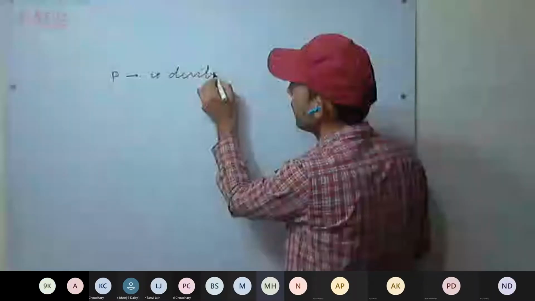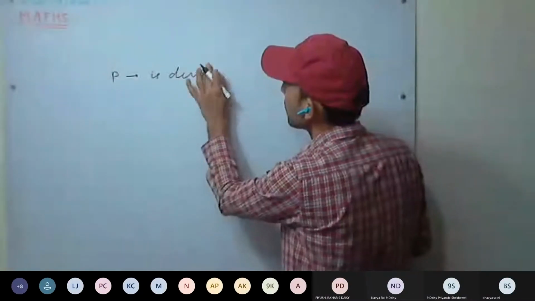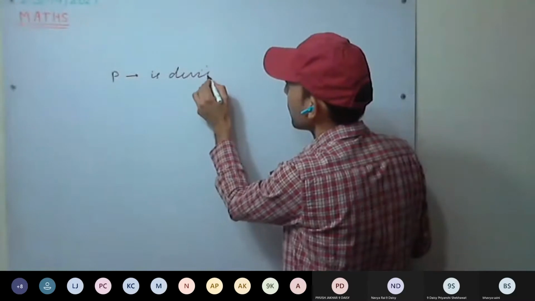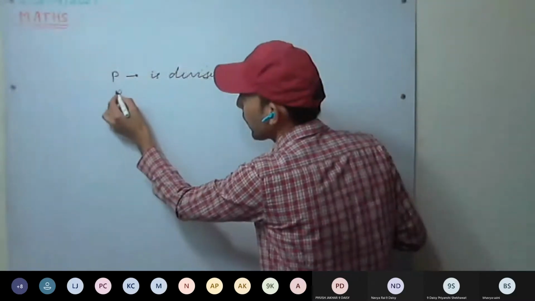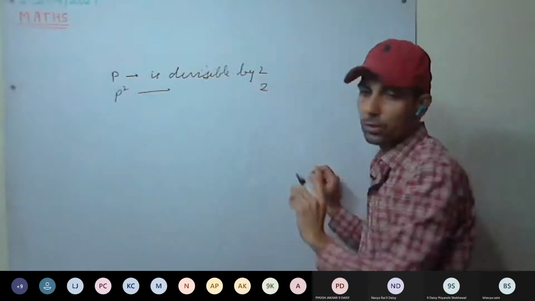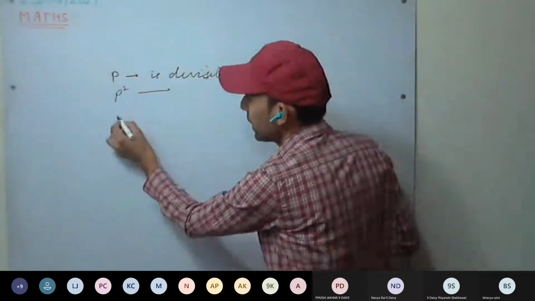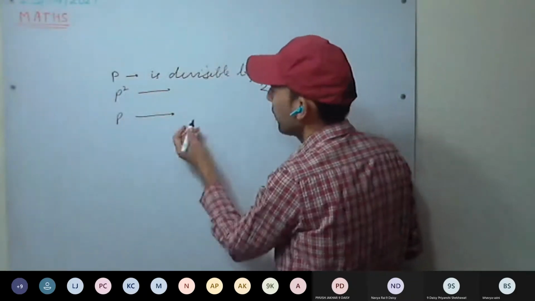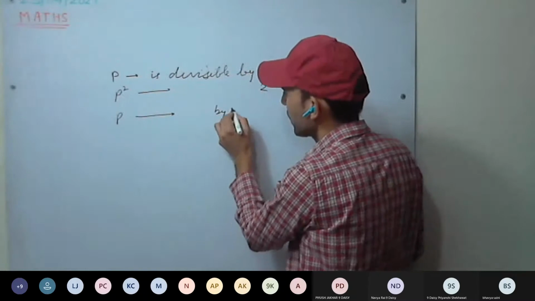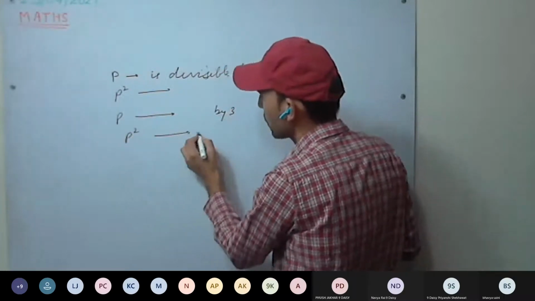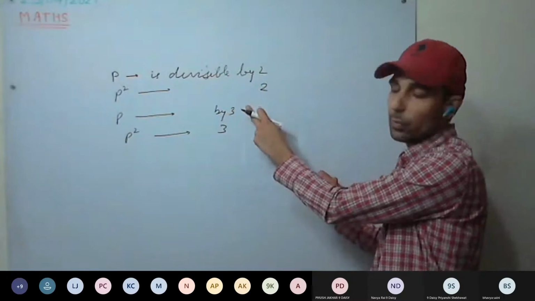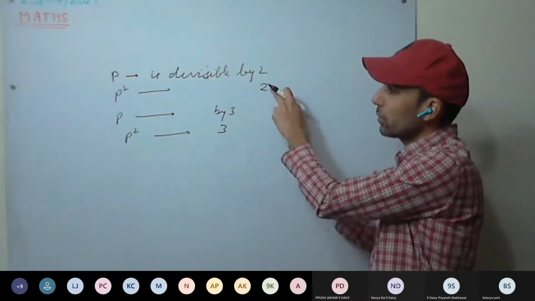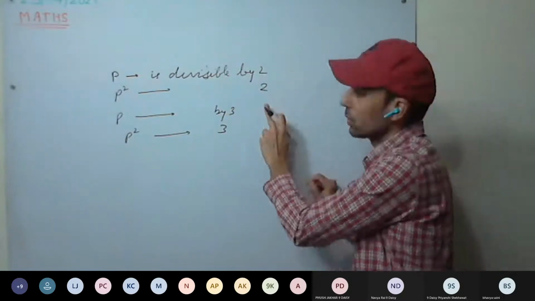If P is divisible by 2, then P square will also be divisible by 2. If P is divisible by 3, then P square is also divisible by 3. Or if P square is divisible by 3, then P will be divisible by 3. If P square is divisible by 2, that means P will be divisible by 2.